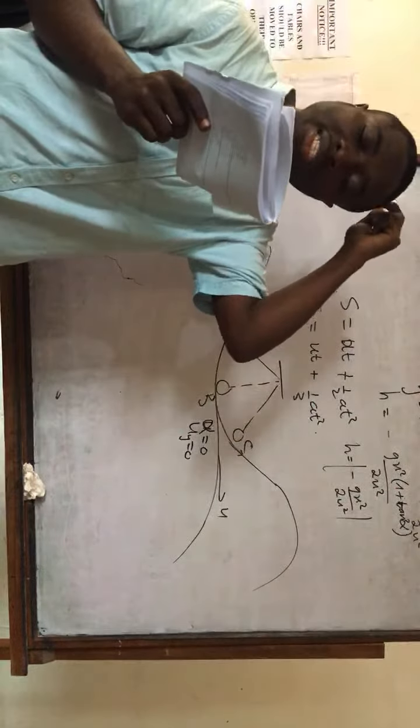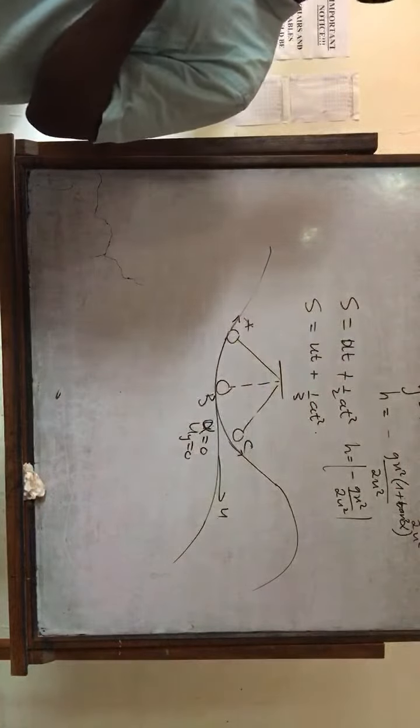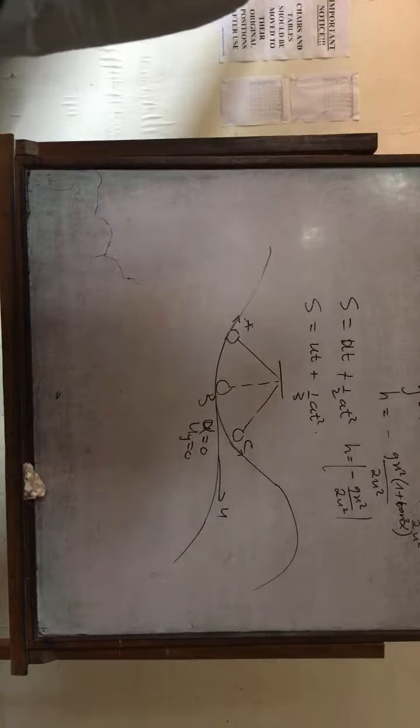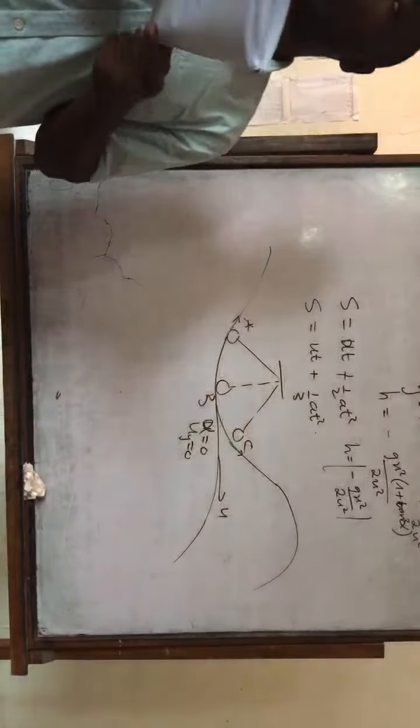So our answer is C. The path described by the bulb will give h equal to gx squared over 2u squared, where h is the height of the bulb, u is the horizontal velocity of the bulb, and x is the horizontal distance traveled by the bulb. So C is correct.